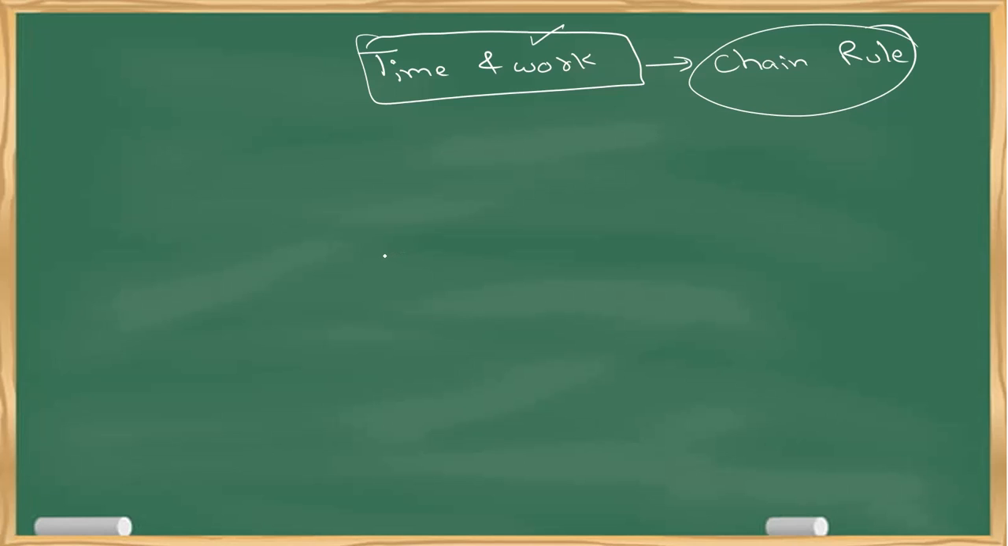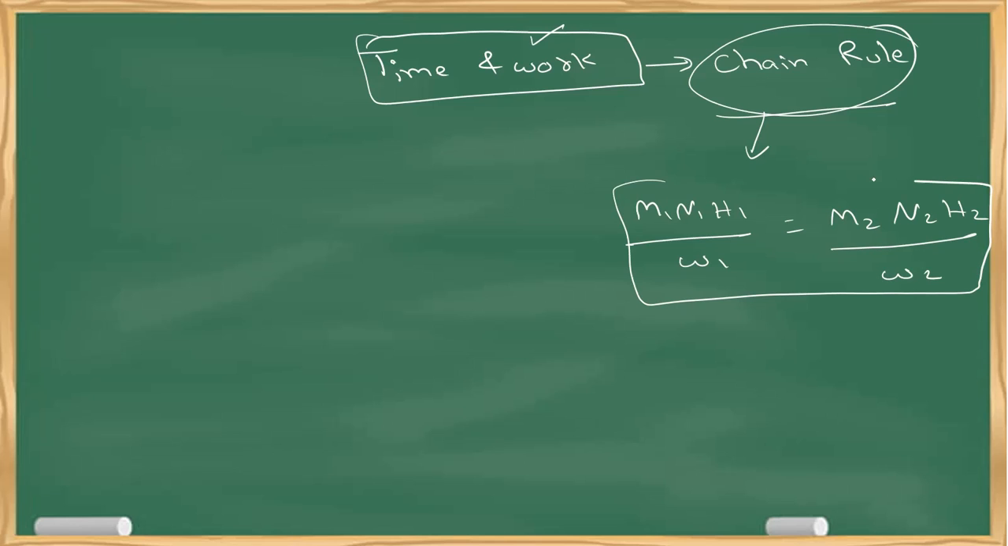The key takeaways from this lesson will be that you'll have a complete picture of time and work and what types of basic problems there are, and you'll be able to understand any level of problem in the questions they ask in the exam. So my suggestion is, even if you don't have any idea, please watch this video to get more clarity on it. Okay, so we have a chain rule which gives the relationship M1 N1 H1 by W1 equals M2 N2 H2 by W2. We have a proof for it. If you want, you can browse my previous video. You can get clarity on chain rule.